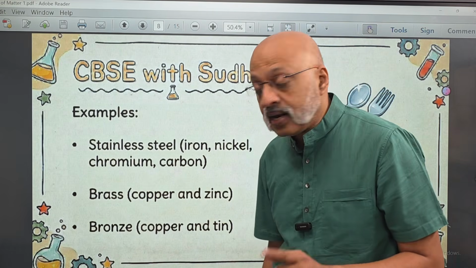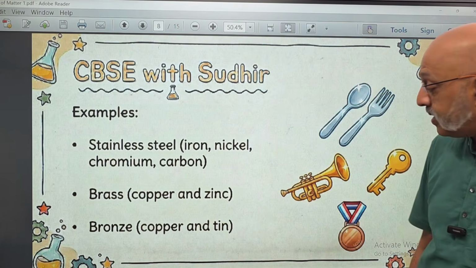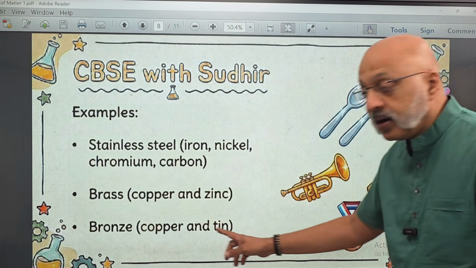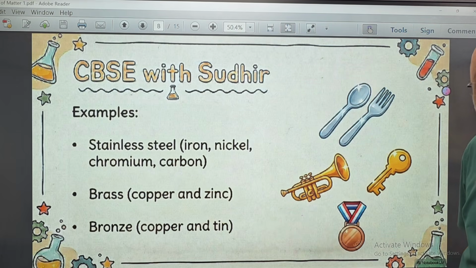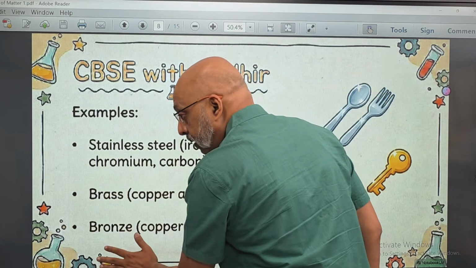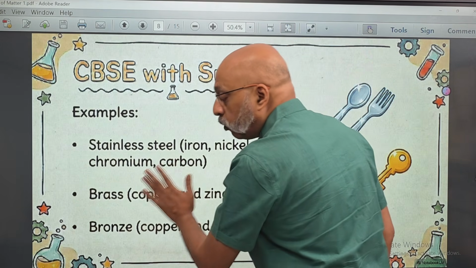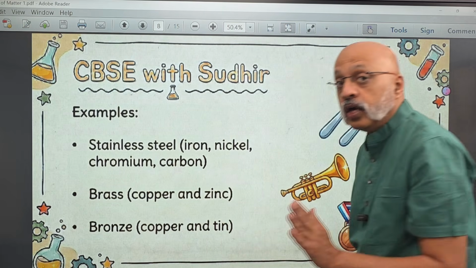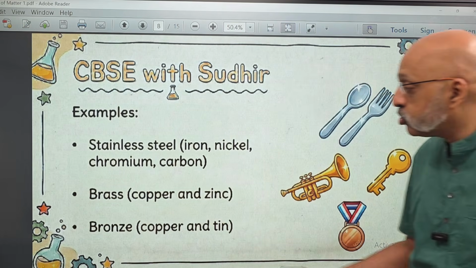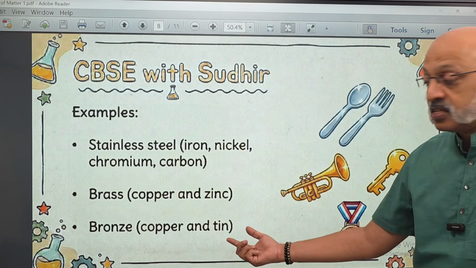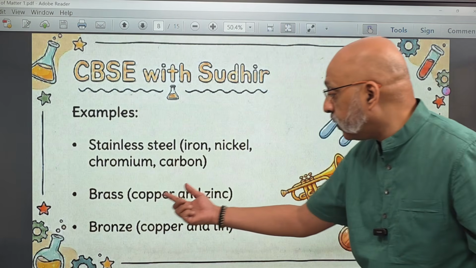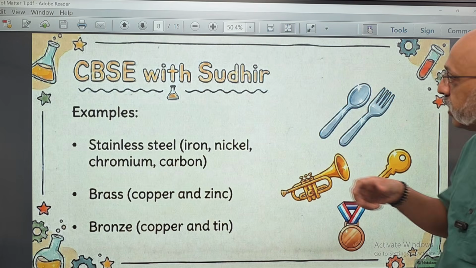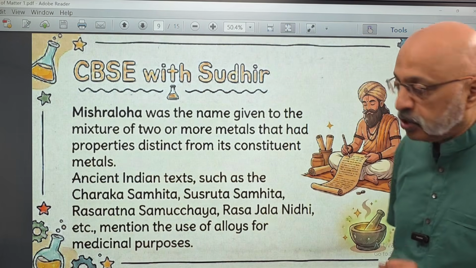Then brass is another alloy of copper and zinc. Then bronze, which is used in metals, copper and tin. So these are alloys. You need to remember the alloy name and what are the components, the metals and non-metals used to make that alloy. Sometimes you can get a question on what bronze consists of: copper and tin. This is copper and zinc, right? So you need to know these things, which are very important from an examination point of view.